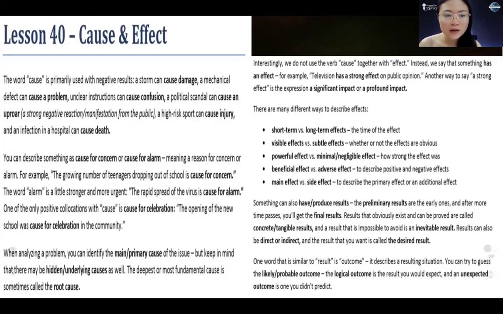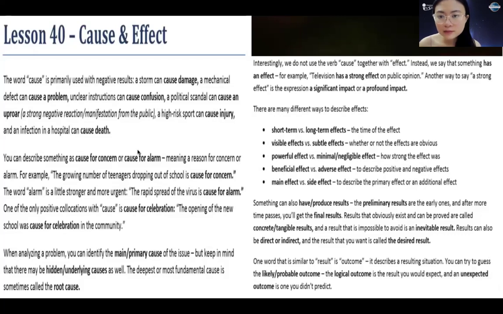Cause for concern. Cause for alarm. Cause for celebration. Main or primary cause, hidden or underlying cause, root cause, has a strong effect,